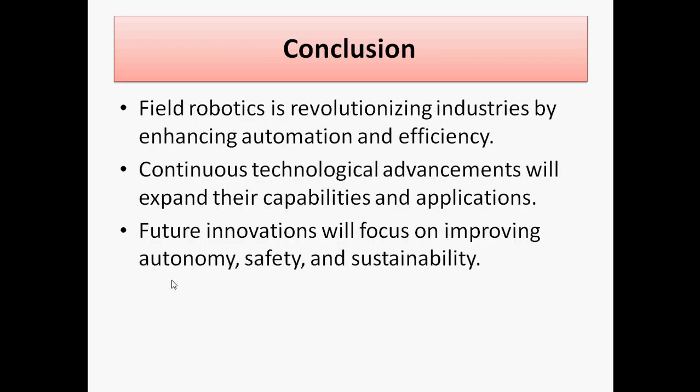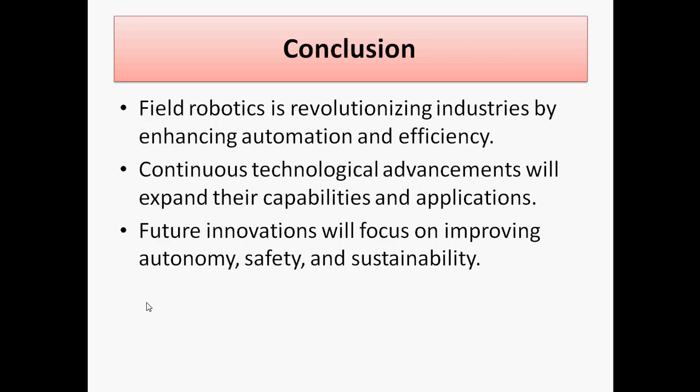Now we are going to discuss the conclusion. Field robotics is revolutionizing industries by enhancing automation and efficiency. We know that there are gaps in different areas, and we can find them and accommodate them through the field robotics sector. Continuous technology advancement will expand its capabilities and applications. Future innovations will focus on autonomy, safety, and sustainability. These are also areas we are researching. So this is the concluding part of this portion.